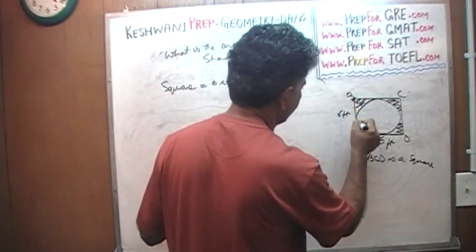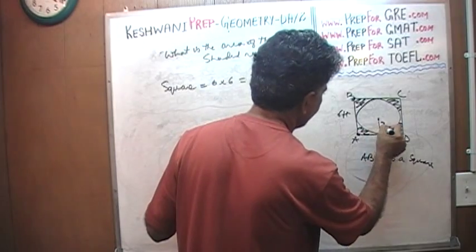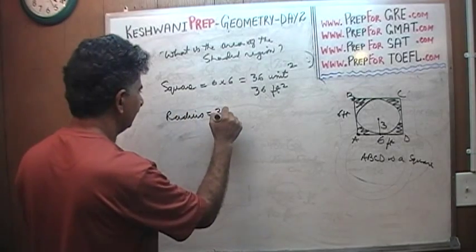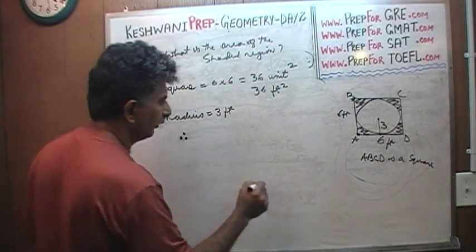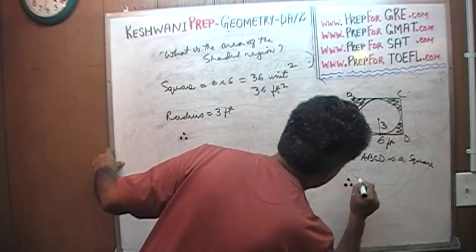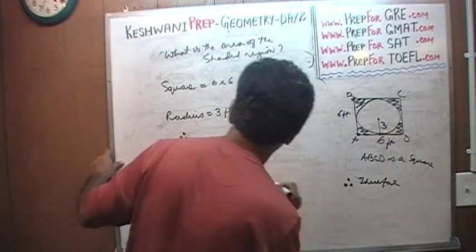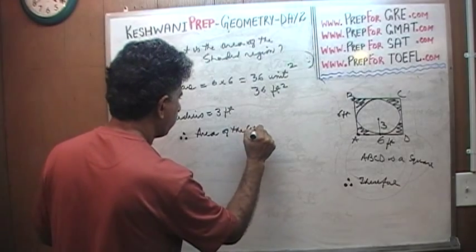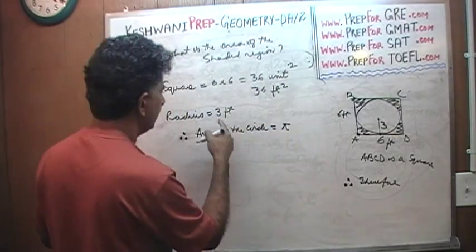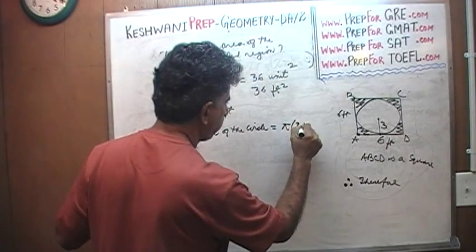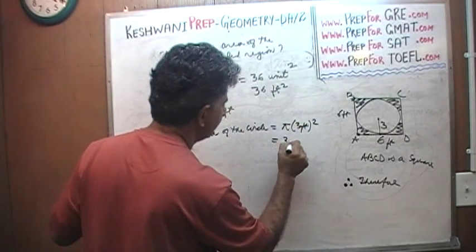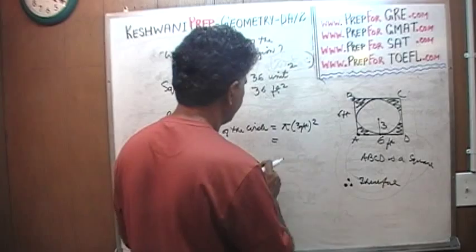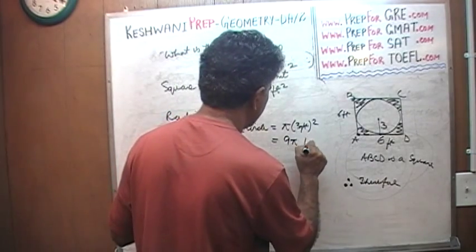Well, if from here to here is 6, then half the distance must be 3. Therefore, we know that the radius is 3 feet. For those of you who do not know this symbol, these three dots mean therefore. Therefore, the area of the circle equals pi r squared. R is 3 feet, so it's 9 times pi times feet squared.